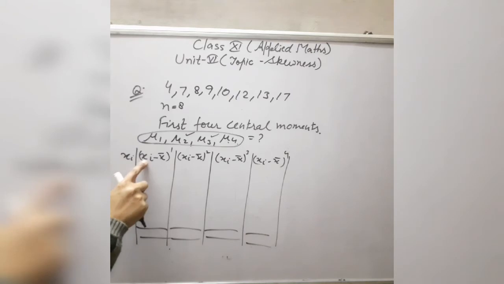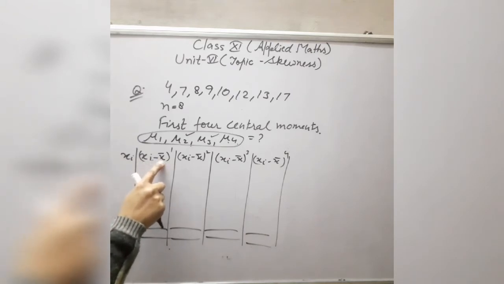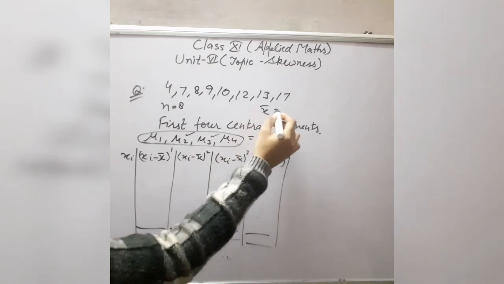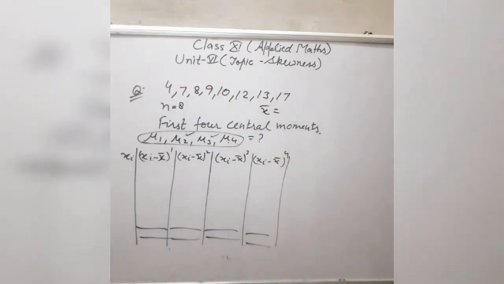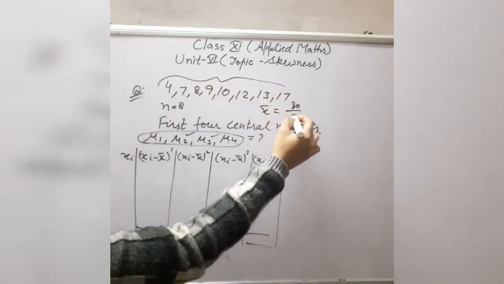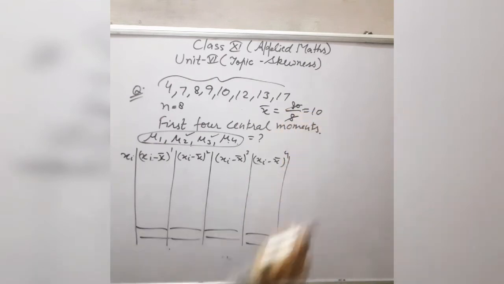But here, before taking this difference, the value of the mean is required. So see what the mean is here. X bar is equal to the sum of all these observations divided by the total number of observations. If you add all these observations, the sum is 80, and the total number of observations is 8. If you divide, it gives you 10. So the value of the mean is 10.